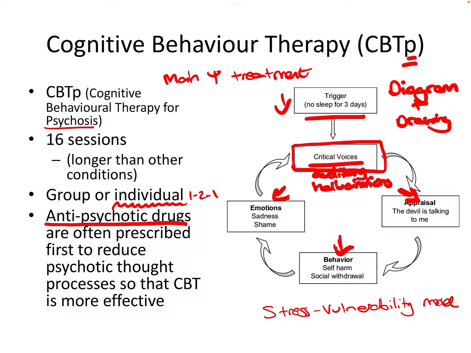Which is basically highlighting the relationship between stress and the symptomology. And it also helps to normalise the experiences of somebody with schizophrenia as well. Because if we're saying that at high levels of stress, these symptoms are going to be common, whether you have schizophrenia or not, then that's going to help normalise those experiences of the sufferer.